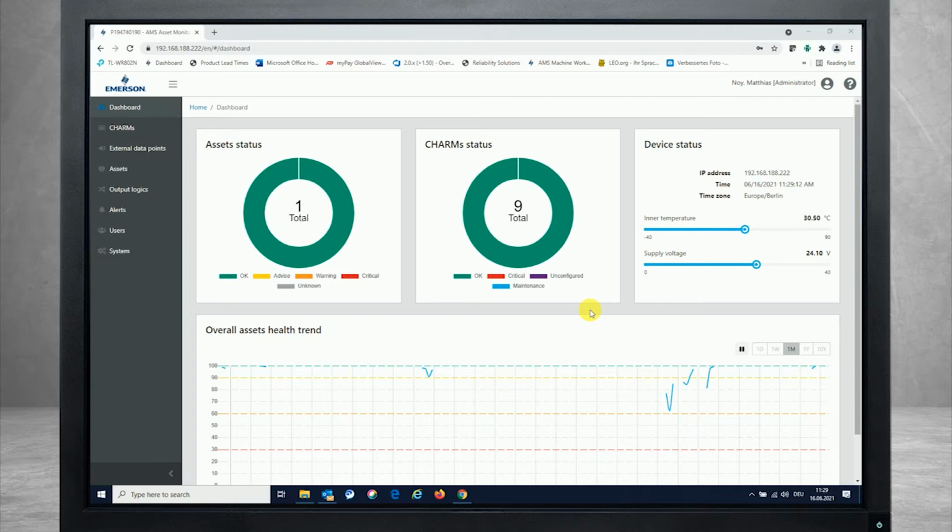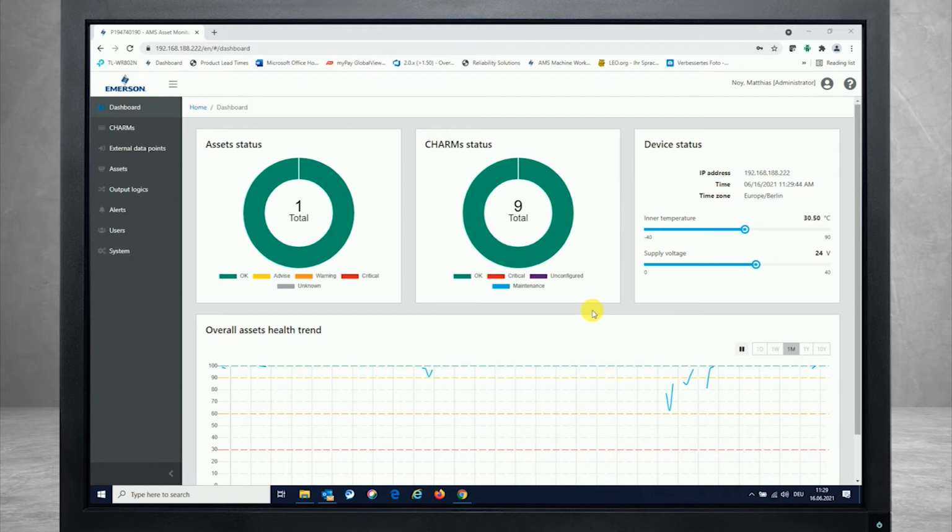So for doing a backup of all the configuration relevant parameters that are stored inside of the Asset Monitor, you can use that either for backup purposes only, to have it available in case of any needs for bringing it back to the Asset Monitor where it has been stored from, or alternatively using that at various other Asset Monitor boxes that have identical design and hardware structure, which means every single charm is plugged to the same slot and is used for the same type of asset.